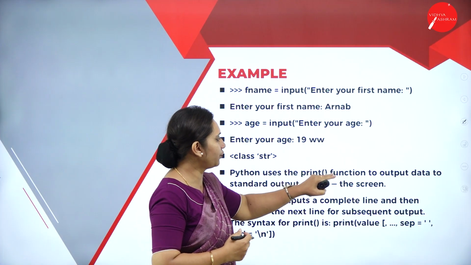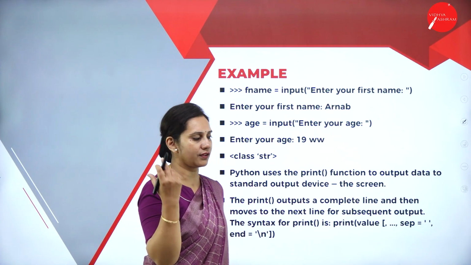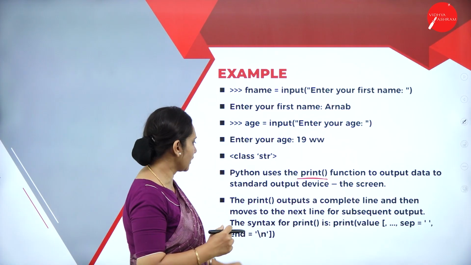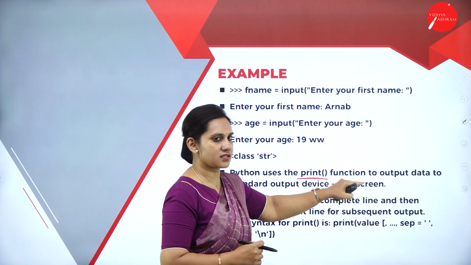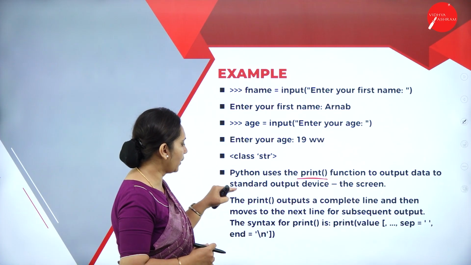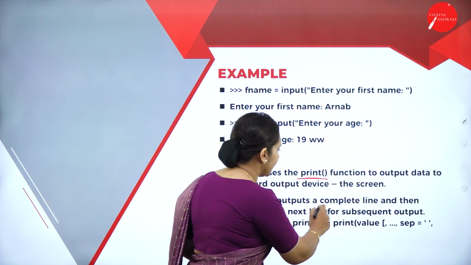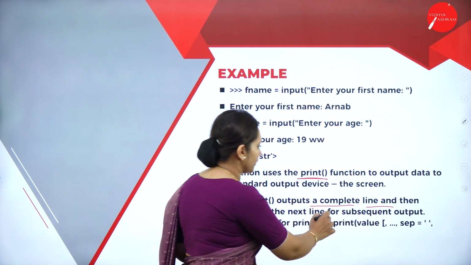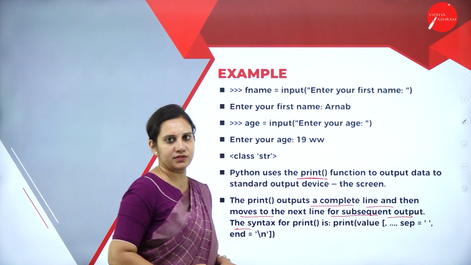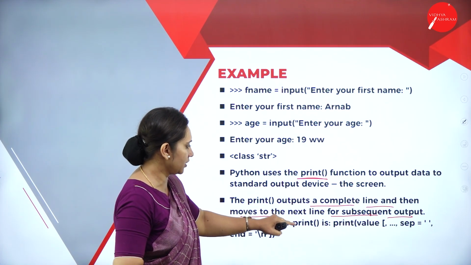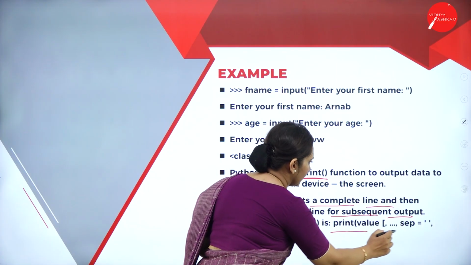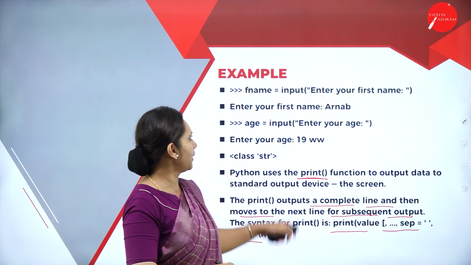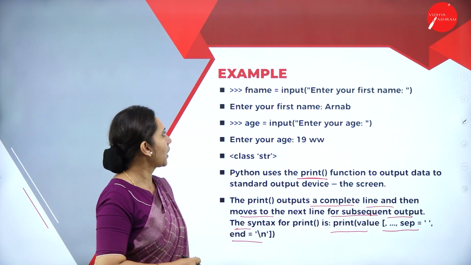Python uses the print function to output data. So we call that an output statement, and the print function is an output function. The standard output device is the screen. The print function outputs a complete line and then moves to the next line for the subsequent output statement. The syntax for print is like this: print the values, separated with commas, and ending with the end parameter. So this is about the input and the output function.